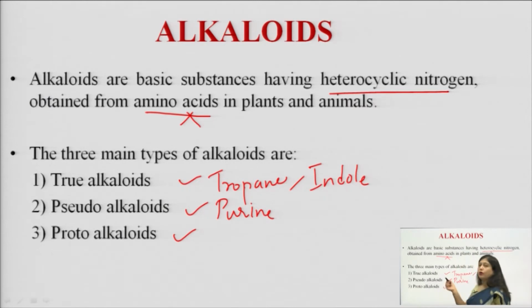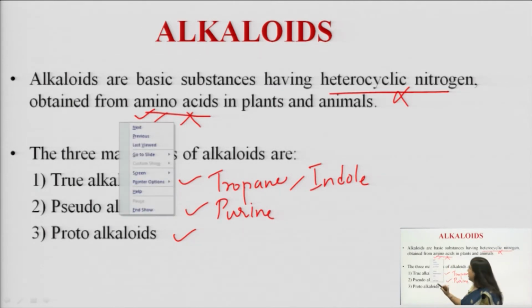And then the proto alkaloids. Proto alkaloids are synthesized from amino acids. The precursors are amino acids, but during conversion there is no formation of a heterocyclic nitrogen. So, the heterocyclic nitrogen is not present while it is derived from amino acids.